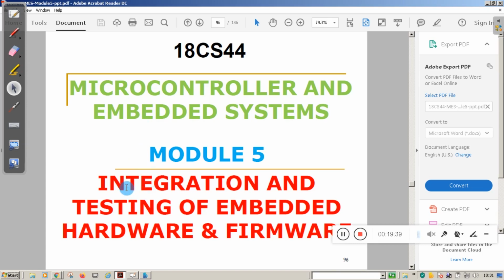Now you will see integration and testing. Integration and testing means you are going to develop a particular embedded application.